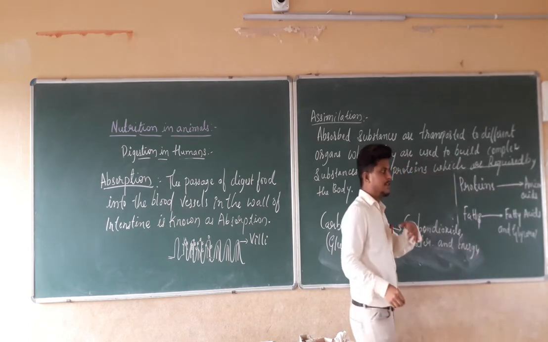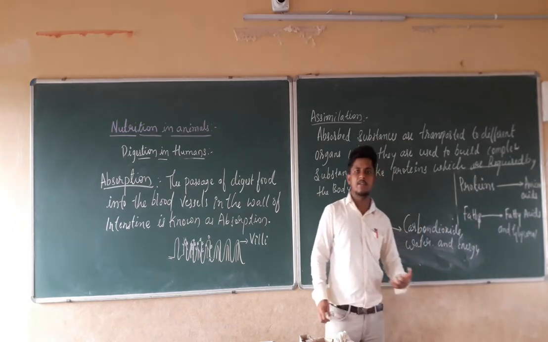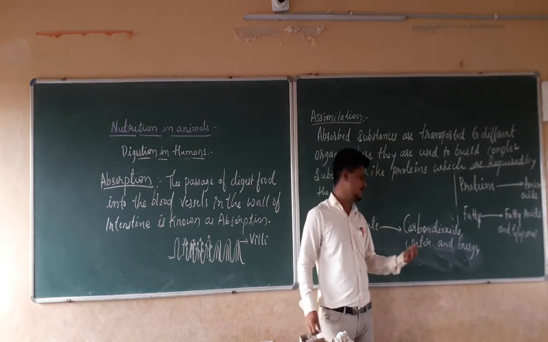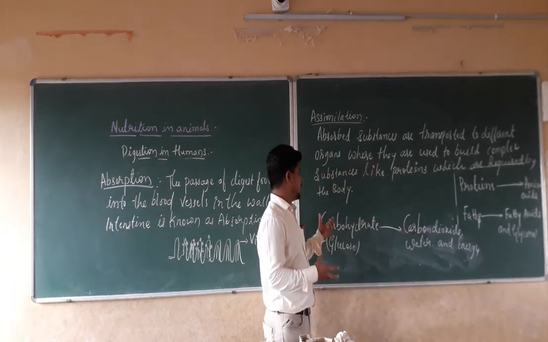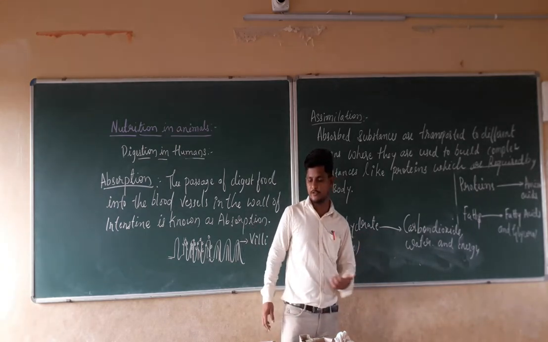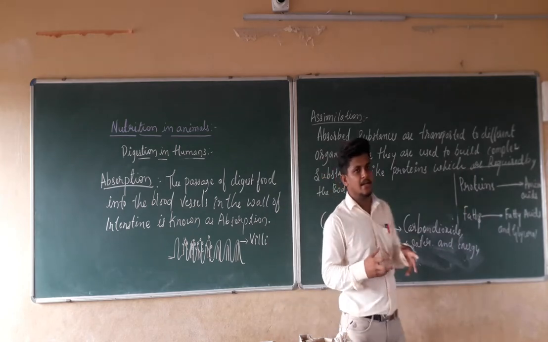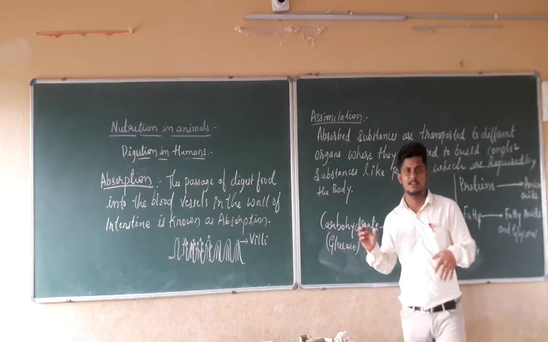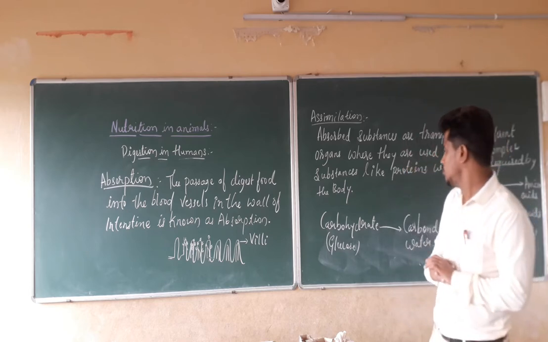Again, we are going to leave the carbon dioxide outside. We are going to utilize the energy, and there will be sweating and peeing, which is nothing but water. So, like this, the food particles are getting assimilated, and like this, they are going to produce the energy. In the same manner, this is going to happen in the cells which are present in our body.